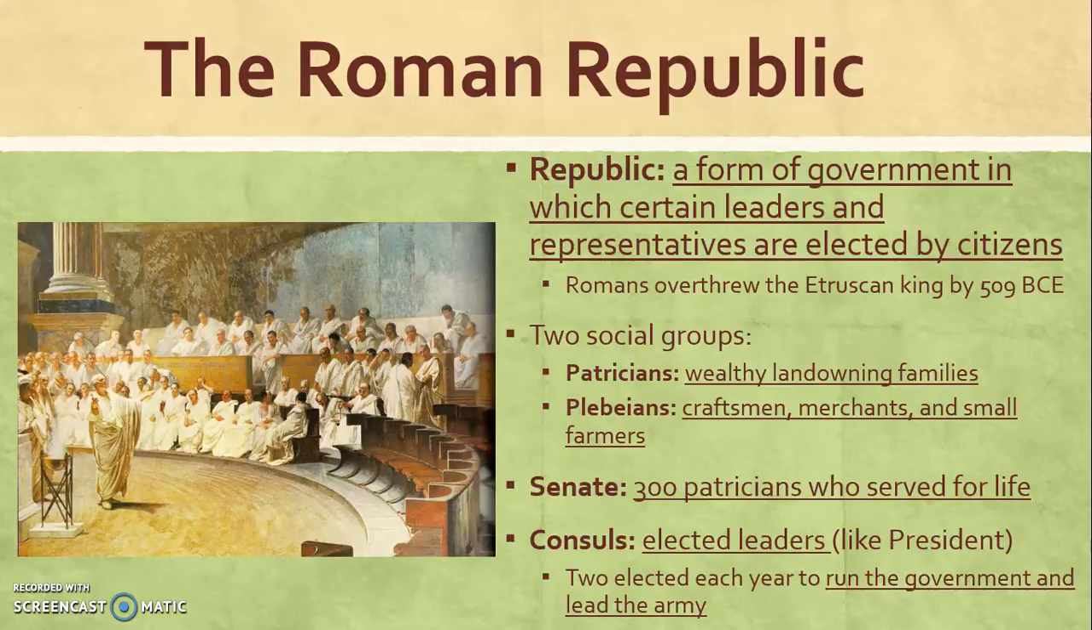There are 300 patricians who serve for life, and they make all of the laws and the decisions for everyone else. They are the representatives. The leaders, kind of like our president, are consuls. In ancient Rome, they had two of these, and they were elected by citizens, and they were the ones who ran the government and led the army.